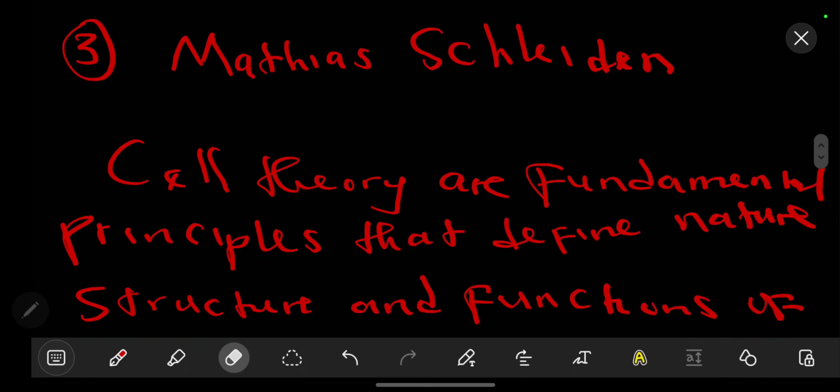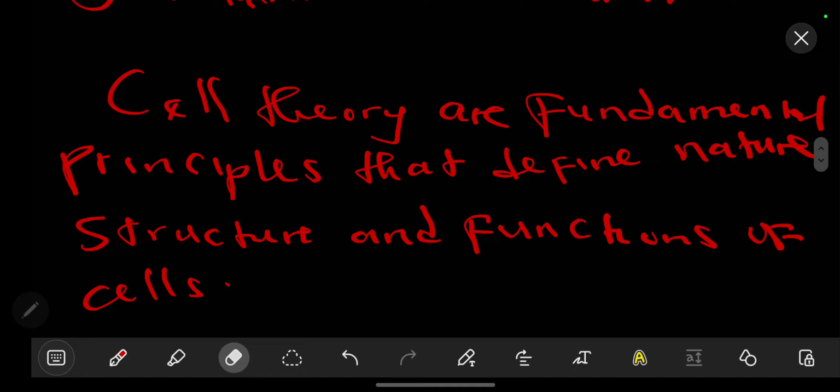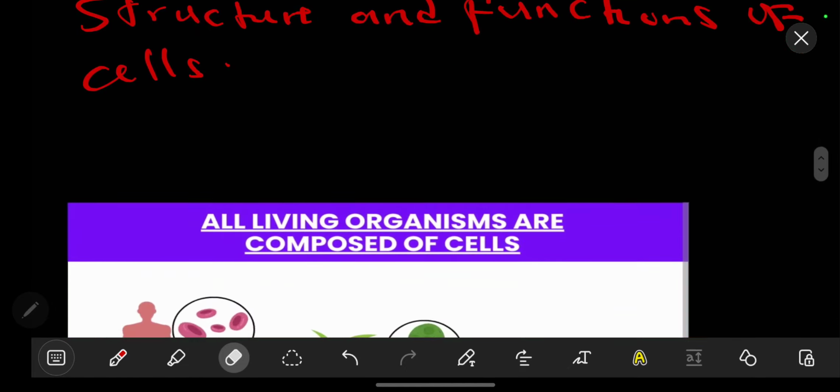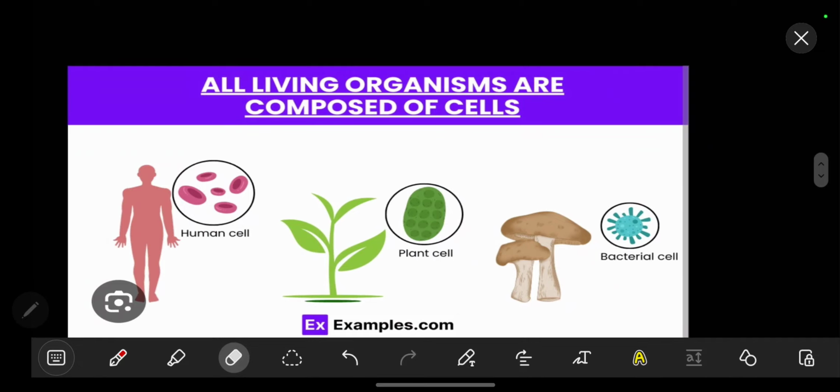We have already defined cell theory to be fundamental principles that define the nature, structure, and functions of cells. So what are some of the things that cell theory talks about? Firstly, cell theory talks about all living organisms being composed of cells. In other words, all living organisms such as humans are made up of cells such as the red blood cells, white blood cells, among others.